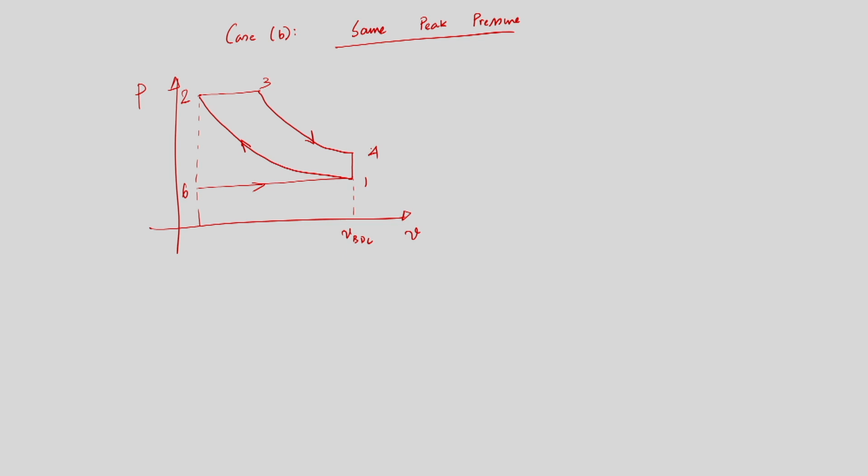Now, what will the Otto cycle be if you superimpose it on the same PV diagram? We have drawn the PV diagram for the diesel cycle. If you would like to superimpose the processes of an Otto cycle on the same PV diagram, then the cycle will be like this.